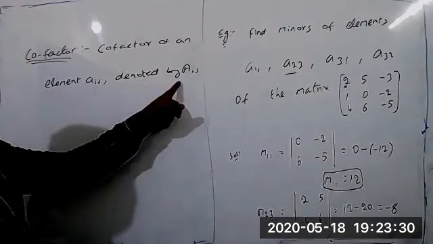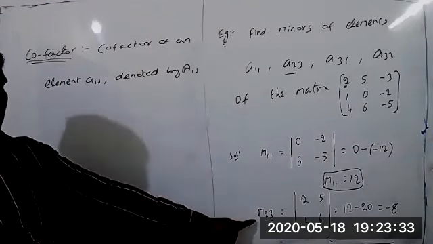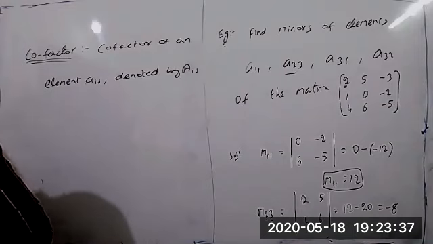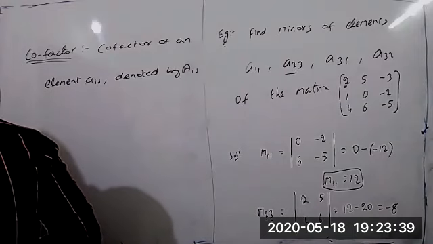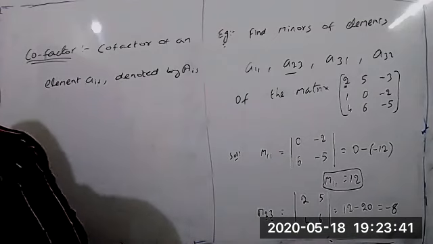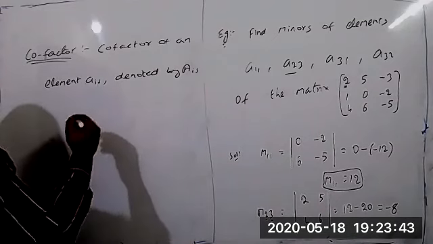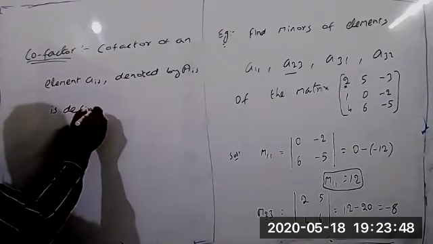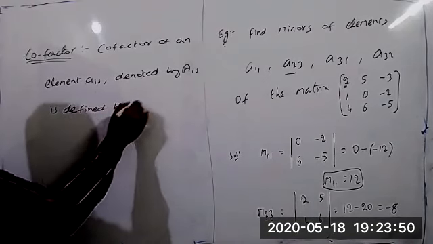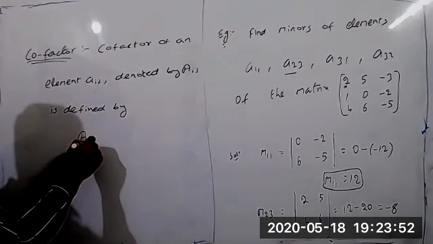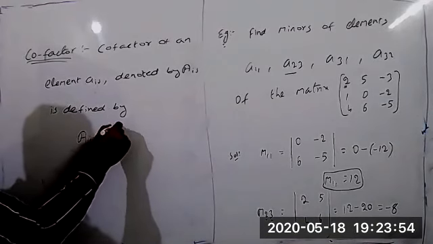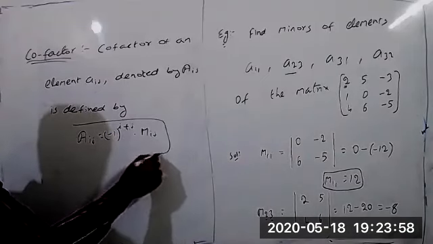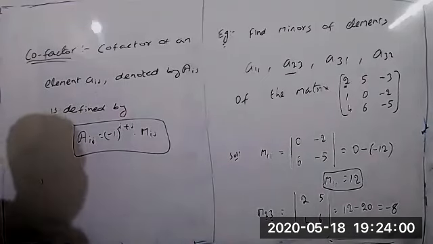Wherever capital A is given, we call it the cofactor. If capital M is given, we call it the minor. Aij is defined by the formula: Aij equals minus 1 whole power i plus j into Mij. This is the cofactor of the element.